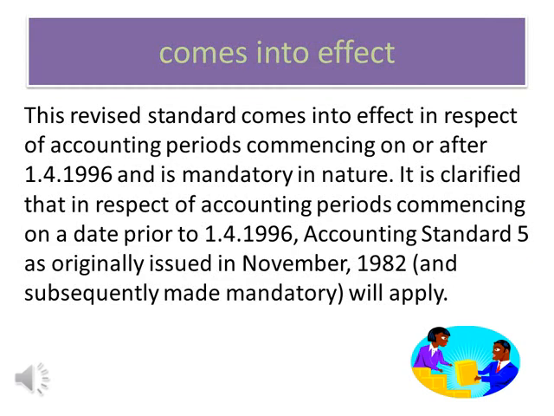This revised standard comes into effect in respect of accounting periods commencing on or after April 1, 1996 and is mandatory in nature. It is clarified that in respect of accounting periods commencing on a date prior to April 1, 1996, Accounting Standard 5 (AS 5), originally issued in November 1982 and subsequently made mandatory, will apply.